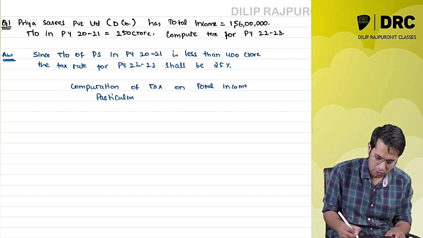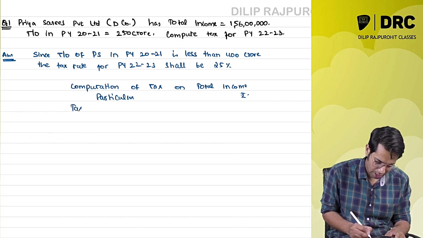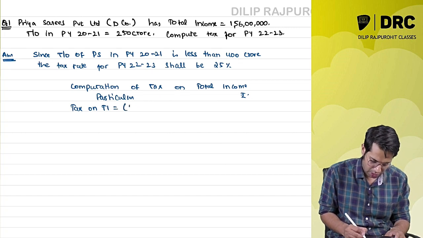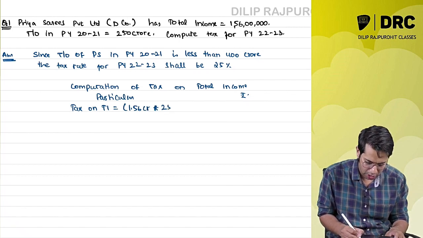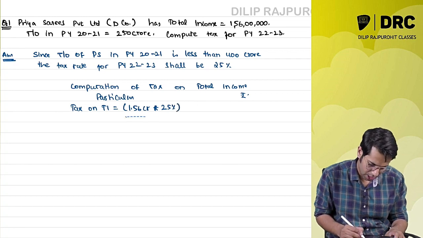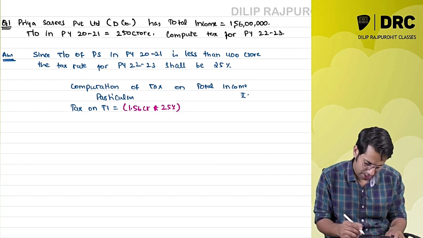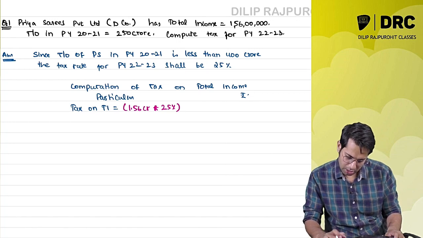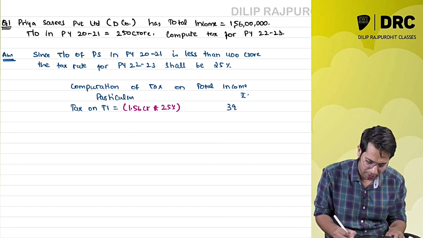Particulars, rupees. Now tax on total income is equal to 1.56 crores into the rate, 25%. 1.56 crores into 25% comes to 39 lakh rupees.